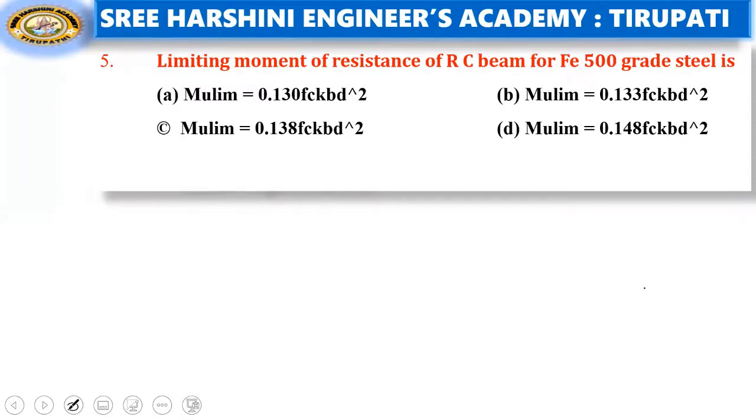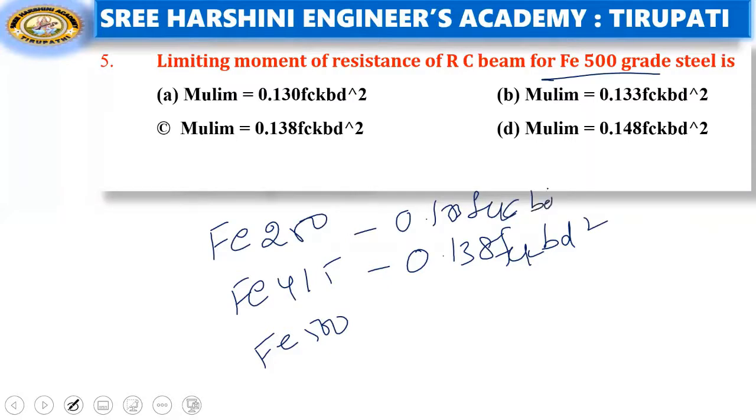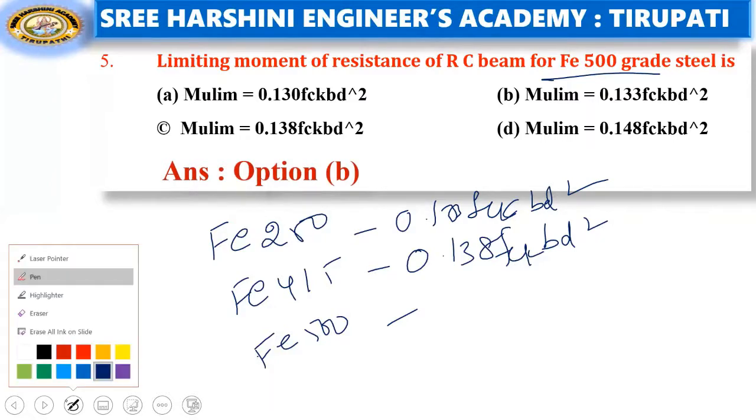Limiting moment of resistance of RC beam for Fe500. The limiting moment also changes depending on the grade of steel. For Fe250 one formula is there, for Fe415 one formula, and for Fe500 one formula.